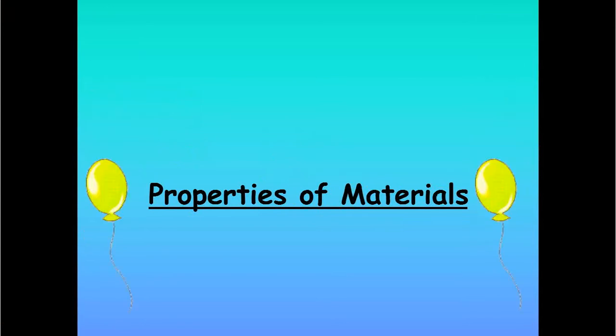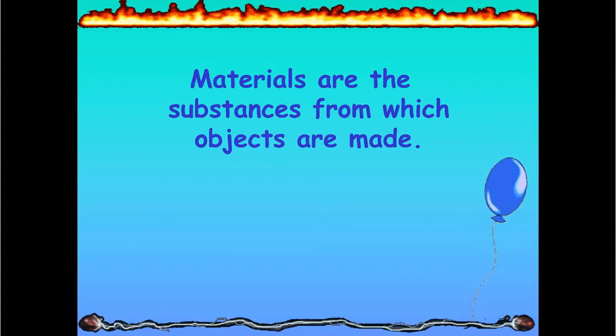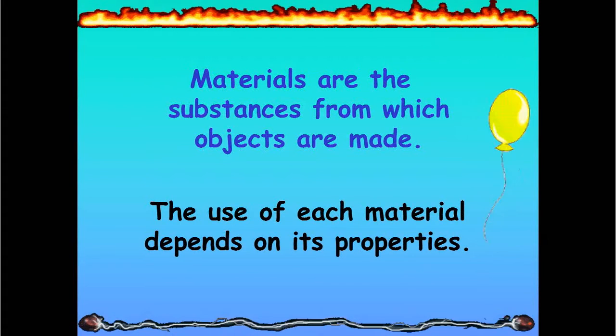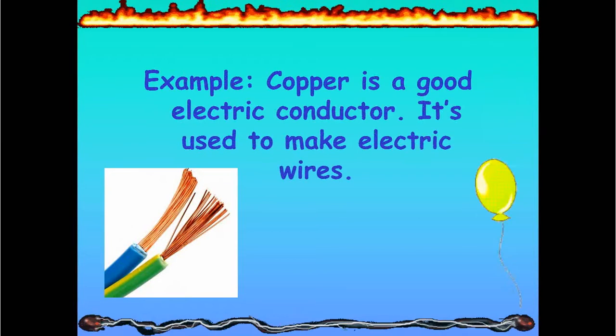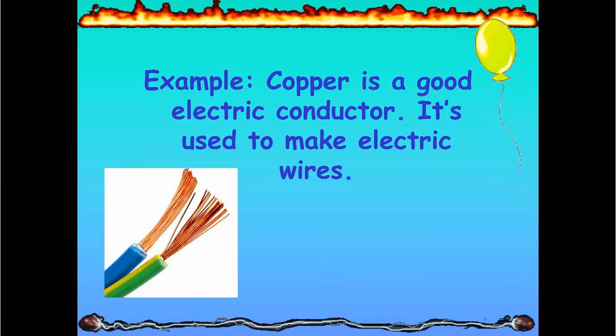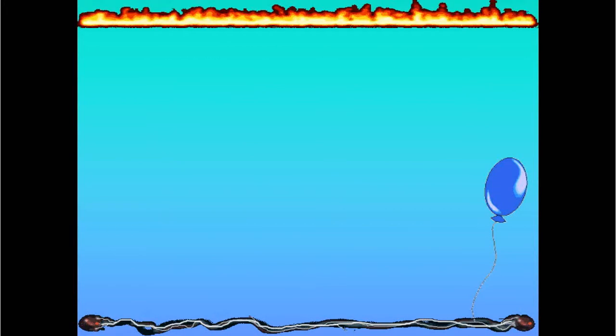The properties of materials. Materials are the substances from which objects are made. So, the use of each material depends on its properties. For example, copper is a good conductor of electricity. That's why we use it to make electric wires. So, we have to determine the use of the material according to its property.